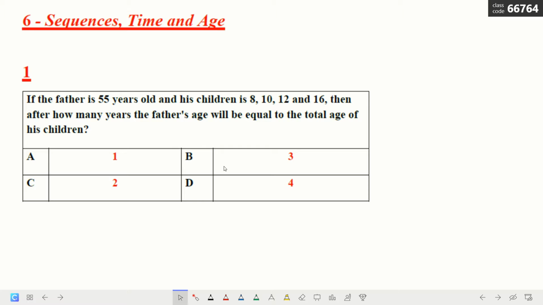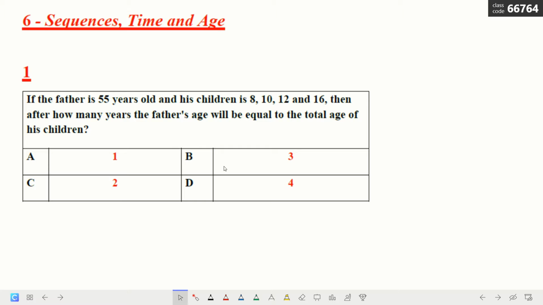The first question says if the father is 55 years old and his children are 8, 10, 12 and 16, then after how many years the father's age will be equal to the total age of his children. That means the total here is the sum.